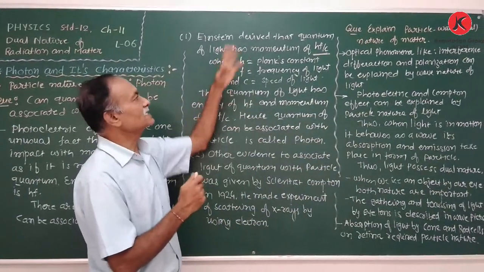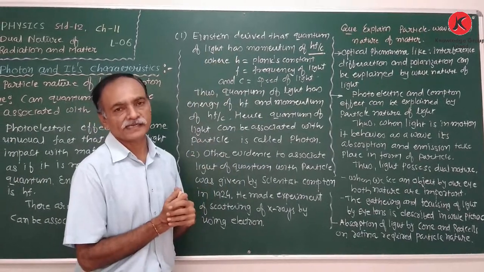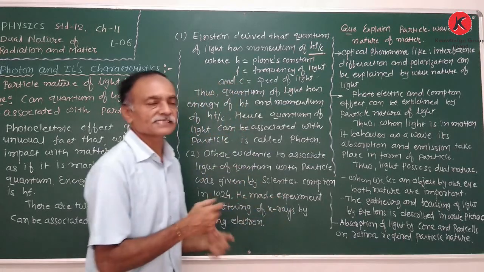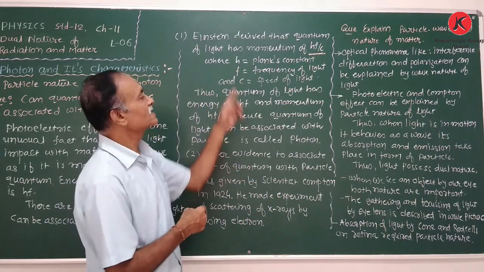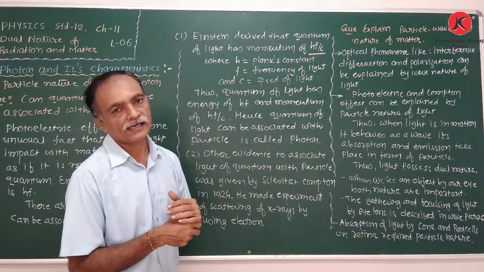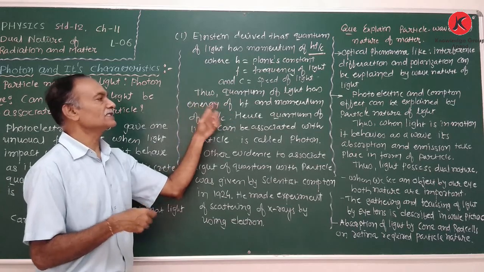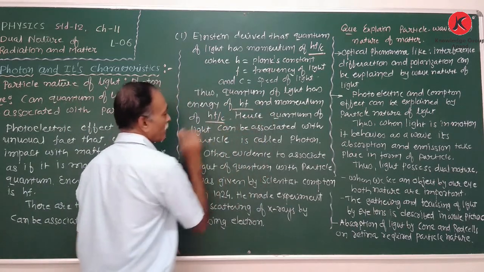After that, Einstein also derived that the quantum of light has momentum. The momentum of the quantum is hf upon c. Here h is Planck's constant, f is the frequency of light, and c is the speed of light. Thus the quantum of light has the energy hf, and the momentum is hf upon c.